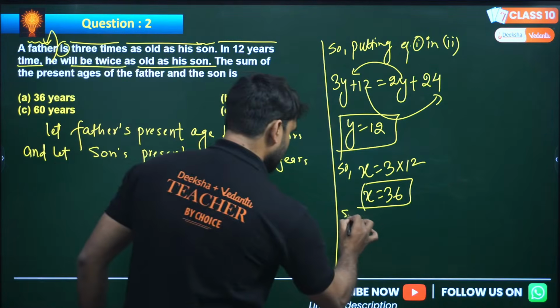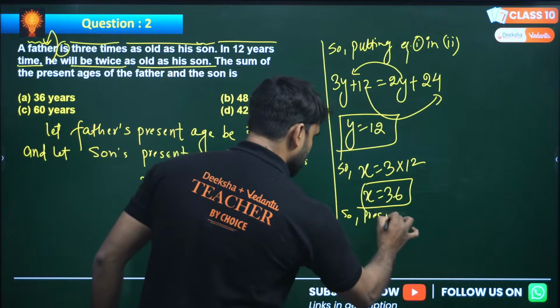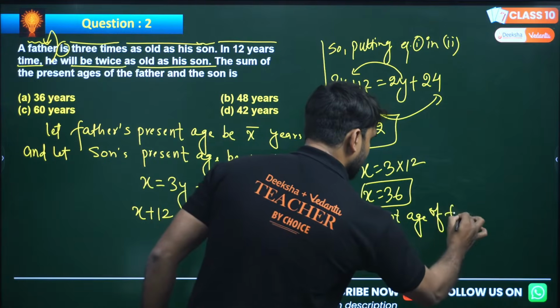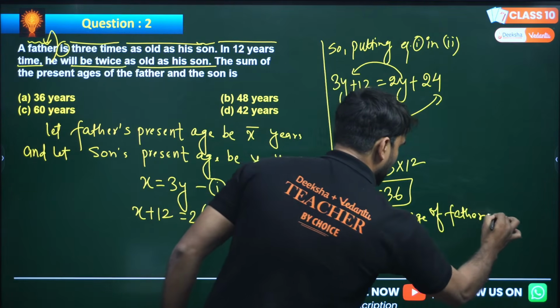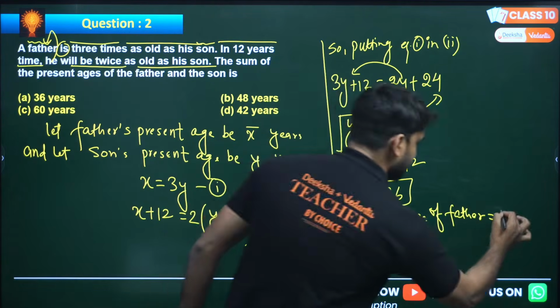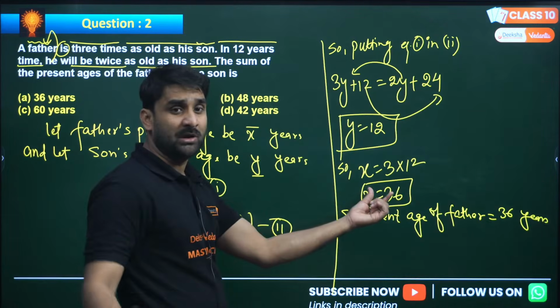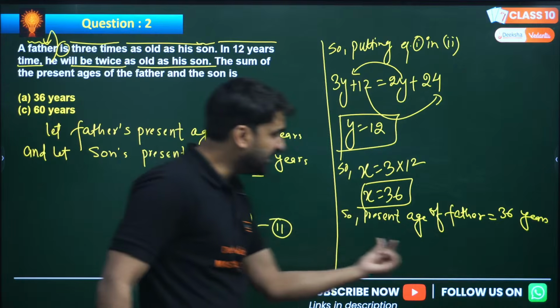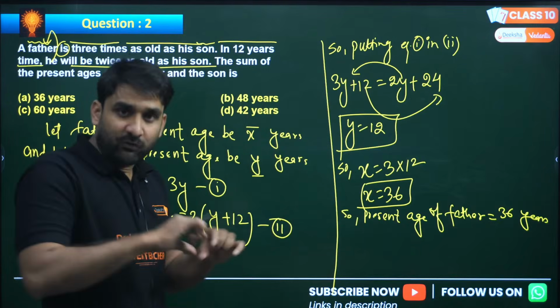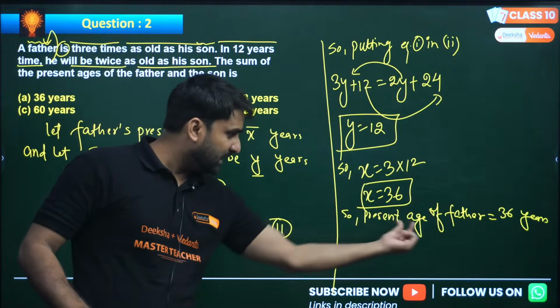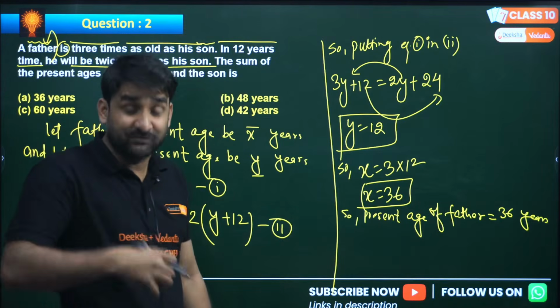So, present age of father is what, my dear? This is 36 years. Don't leave your answer only till here. Always make sure to write the final answer in words. These are the tips and tricks. By looking at these statements, the examiner feels very happy.